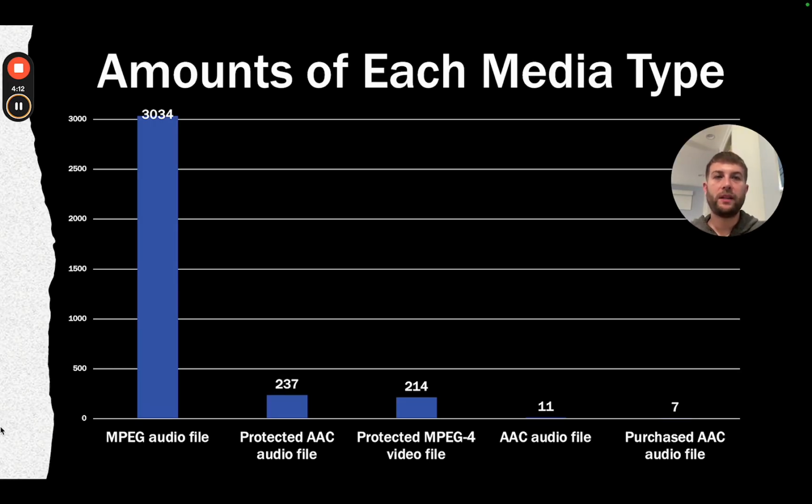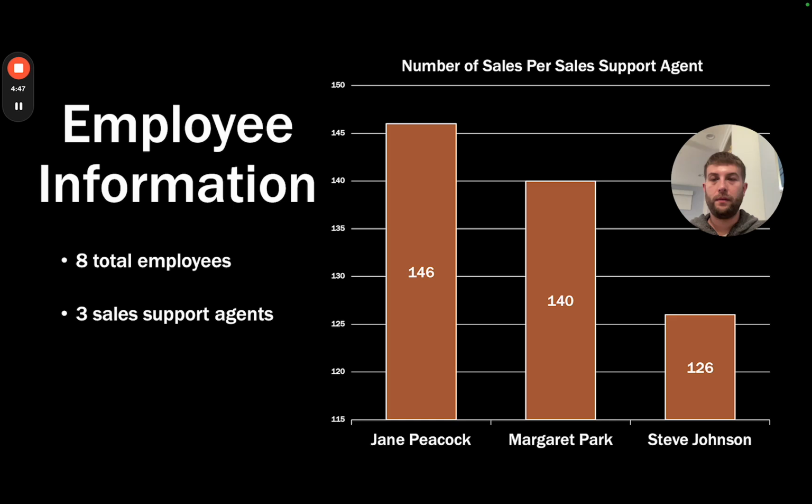Amounts of each media type. There were 3,034 MPEG audio files, 237 protected AAC audio files, 214 protected MPEG-4 video files, 11 AAC audio files, and 7 purchased AAC audio files.